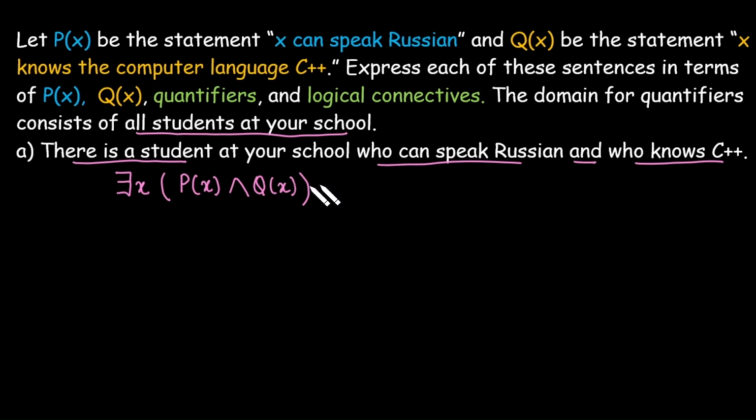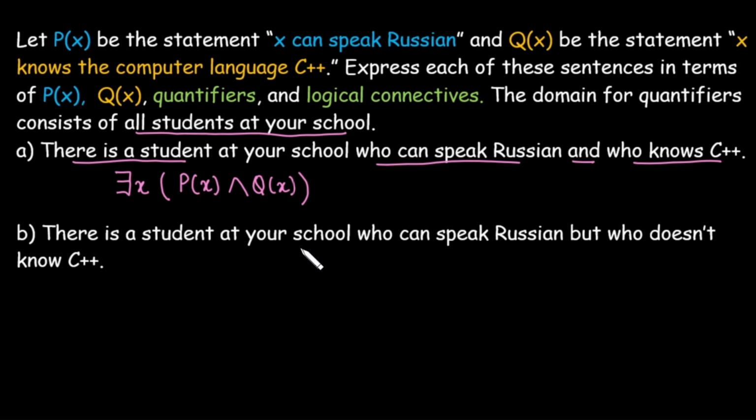Let's take another example. There is a student at your school who can speak Russian but who doesn't know C++. Again, identify whether this is a part of universal or existential. It is mentioned as there is a student, so there exists x at your school who can speak Russian.